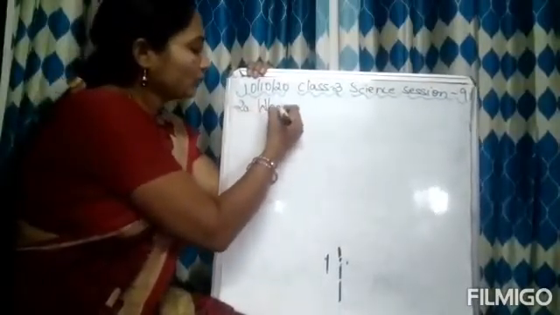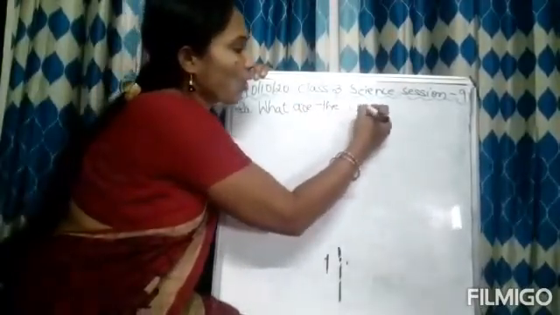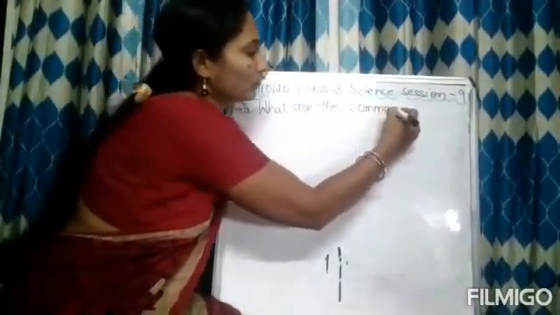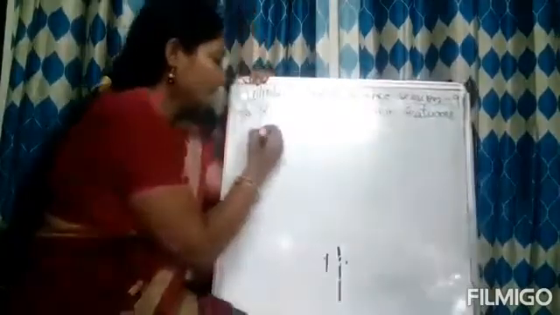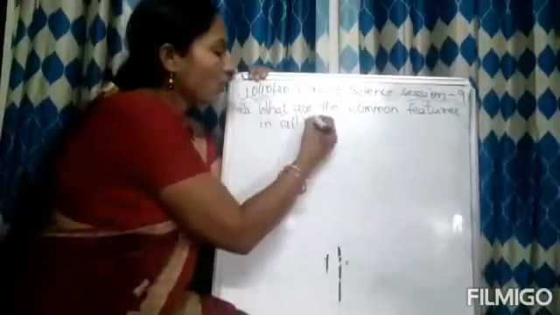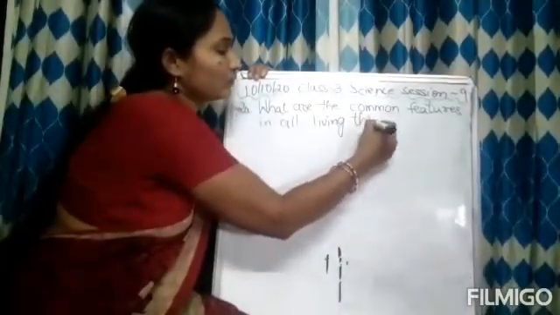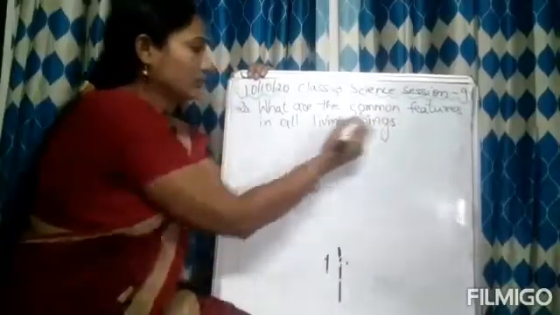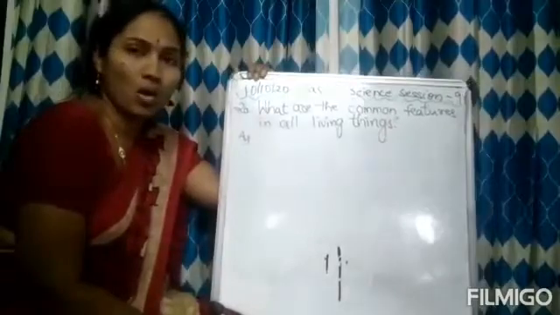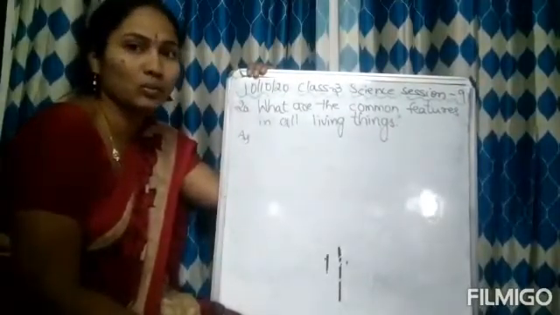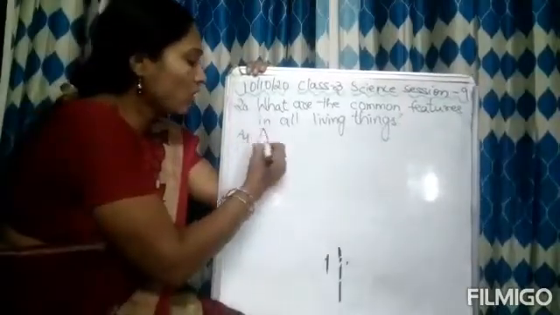What are the common features in all living things? So what are all the common features in living things? All living things will grow, all living things will move, all living things will reproduce, all living things will feel. So these are the common features.